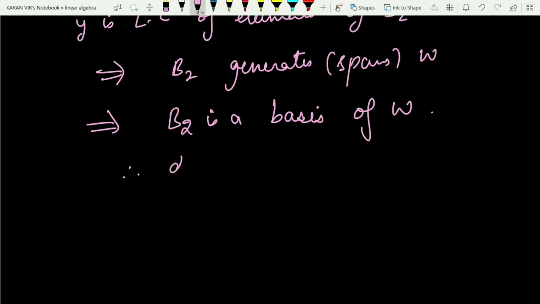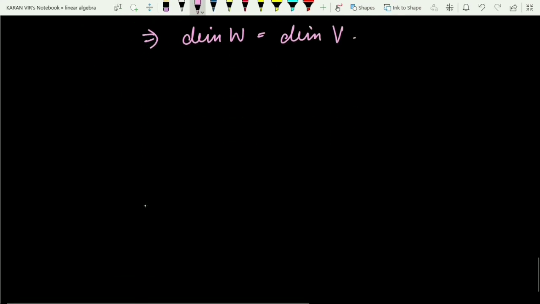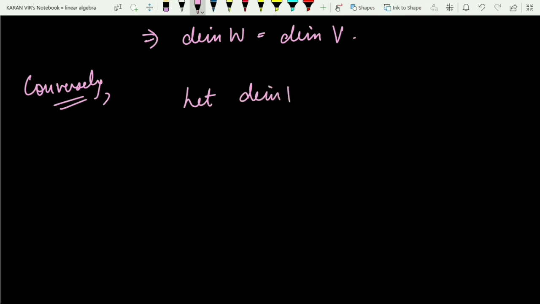The dimension of W has to be equal to n, which implies the dimension of W is equal to the dimension of V. Now this theorem needs to be proved in both ways, so conversely it should also hold. Conversely, let us assume the dimension of V is equal to the dimension of W, and let it be equal to n, right? And what I have to prove here now? I have to prove that V is isomorphic to W.